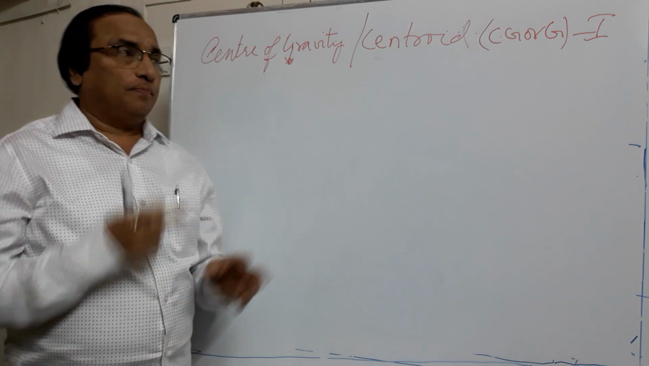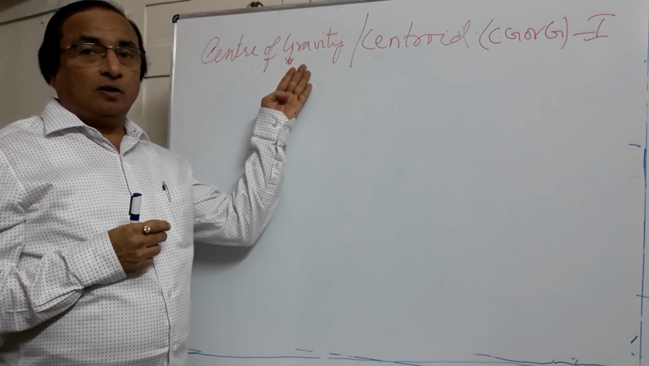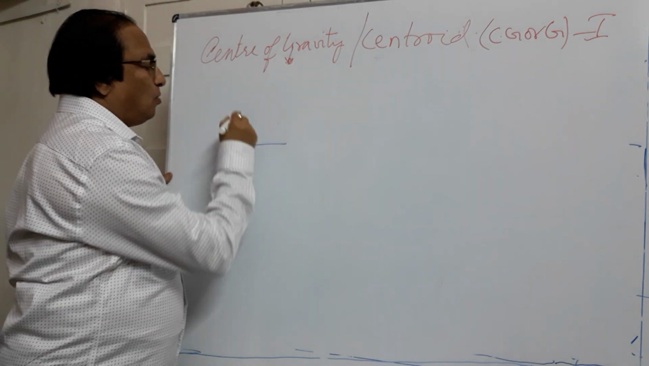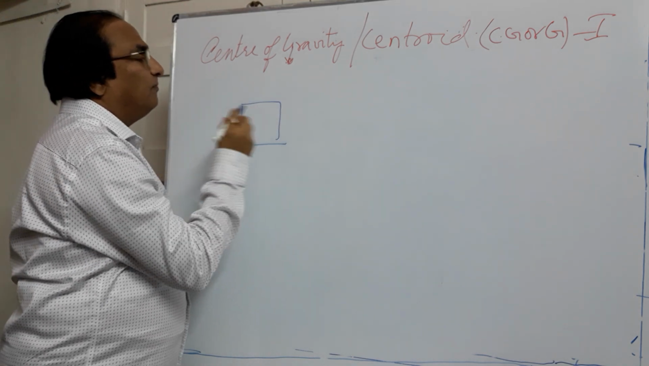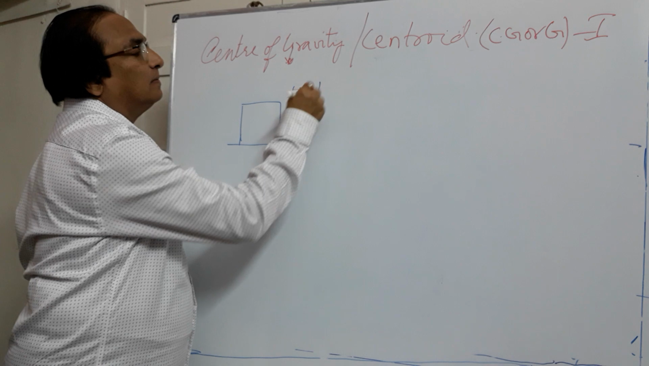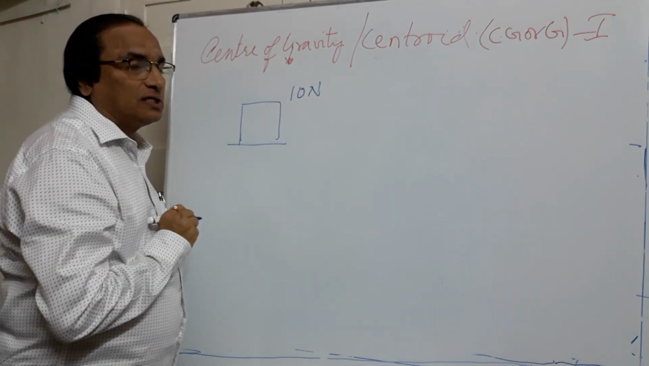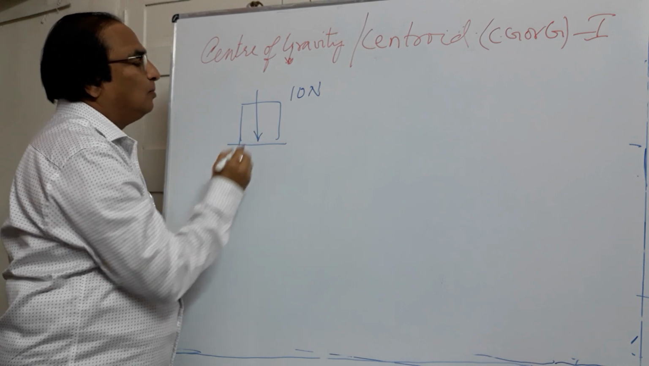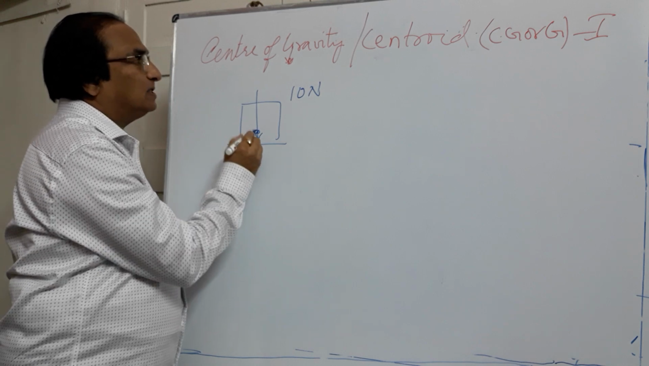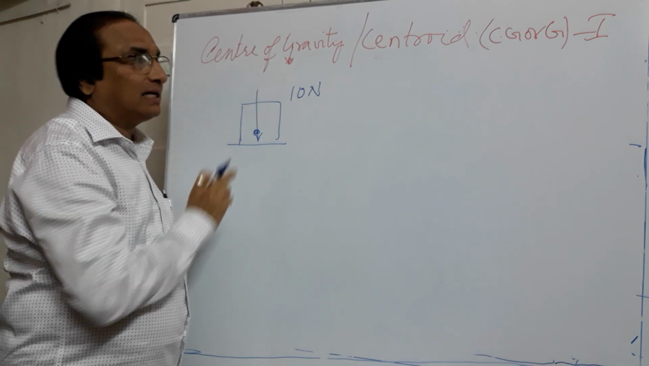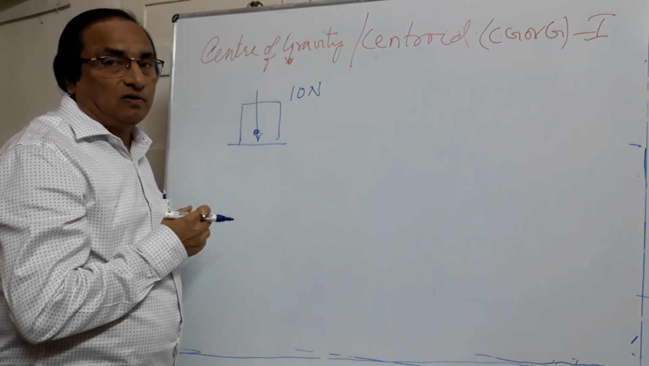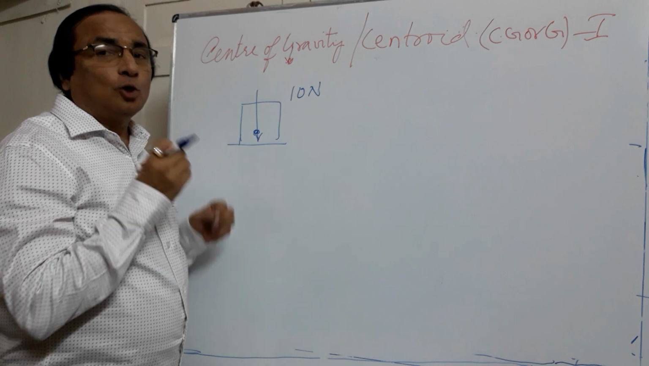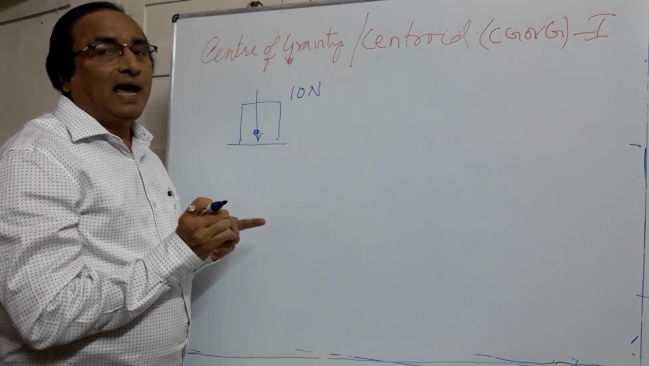Today we will take up the topic on center of gravity or centroid. Suppose there is a body, and the weight of the body is say 10 Newton. I'll have to represent this in the form of an arrow through a point. Suppose I show this is the weight of the body, so the point through which the whole weight of the body will be acting, we call it the center of gravity. In other words, center of gravity is a point where the whole weight of the body will be acting.